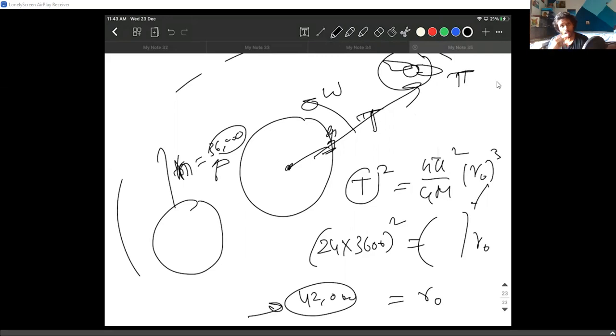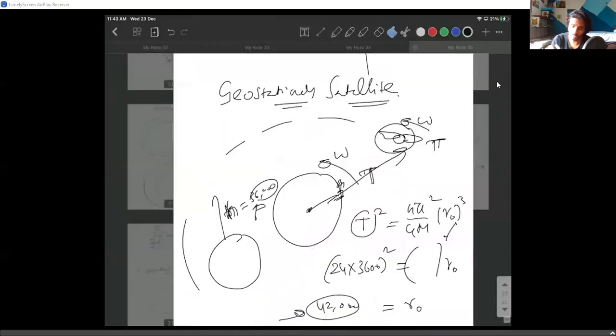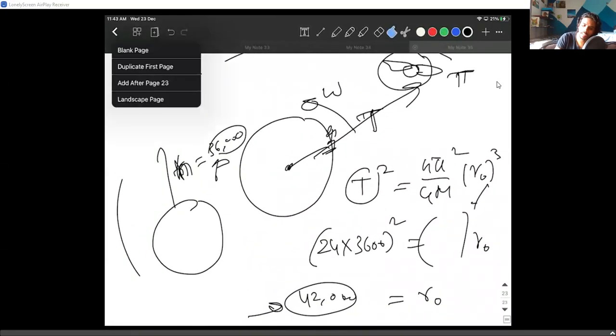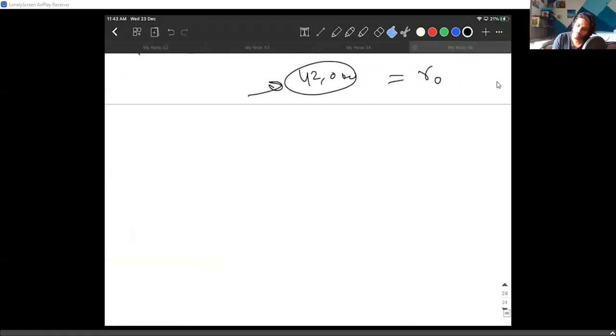When it comes to geostationary satellites, there are other satellites called geosynchronous. Don't worry about them. A geosynchronous satellite is just a satellite which goes with the same angular velocity as Earth. Let me show it.